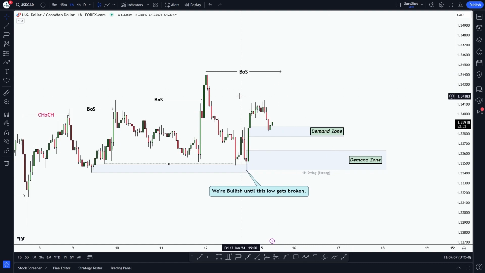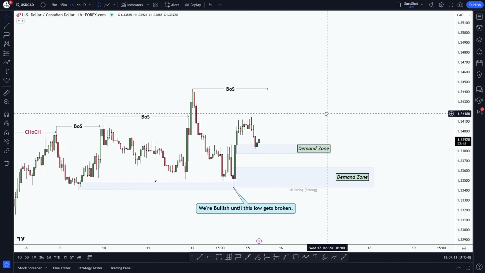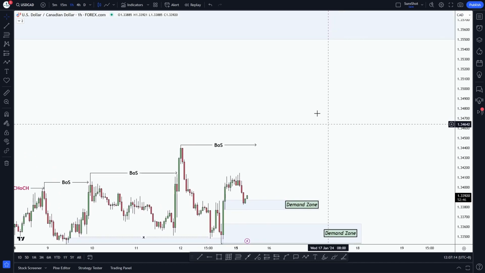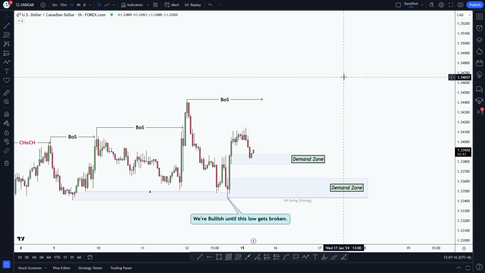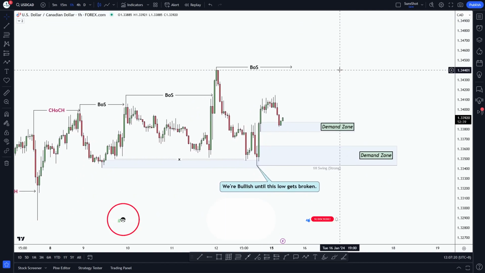So from what I see in the charts, I think USDCAD might keep going up this week till this supply zone gets mitigated. We'll see what happens in the market in the next few days. That's all for our USDCAD forecast for this week.